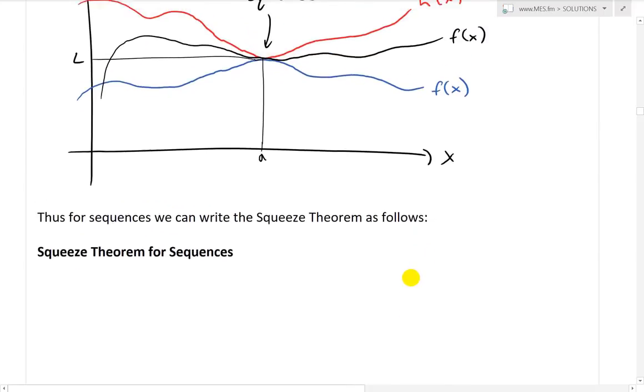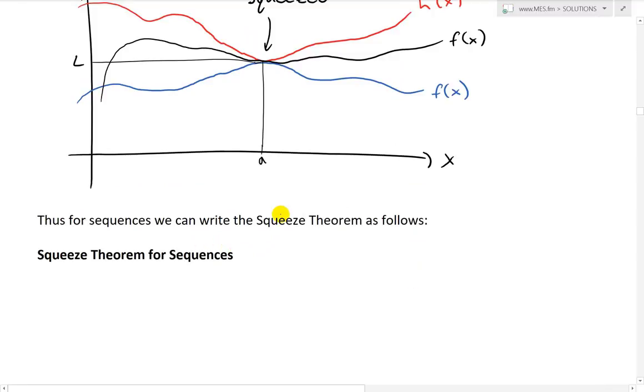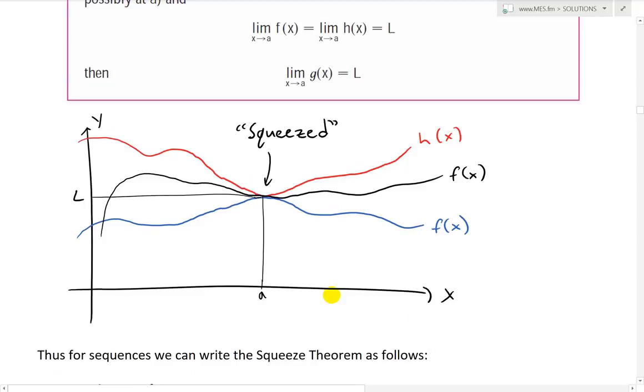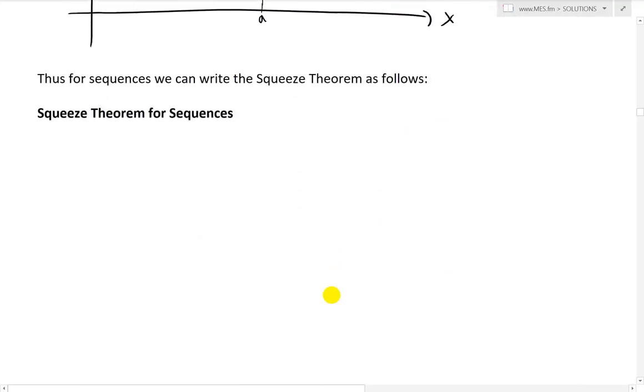Alright, so for sequences we can write the squeeze theorem as follows, basically adapting the squeeze theorem to sequences. So squeeze theorem for sequences: instead of functions, if we have the sequence an always less than or equal to bn, and bn less than or equal to cn, for n greater than or equal to n0.